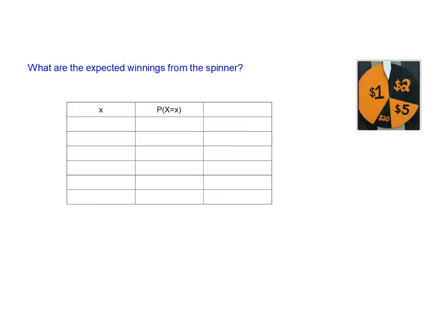All right, that takes us to our last slide here. I asked at the beginning of this video what the expected winnings are from the spinner. Why don't you take some time now, fill out the table, and see if you can calculate the expected value. Just a reminder, something that might be useful to you are the angles here. I wrote them down on the first slide, but let's jot them down here so that you can have them. The largest angle here is 145 degrees. The next angle is 110 degrees. Then we have a 70-degree angle, and finally a 35-degree angle. So the angle will be useful to figure out what percentage of the circle and help you find the probabilities.